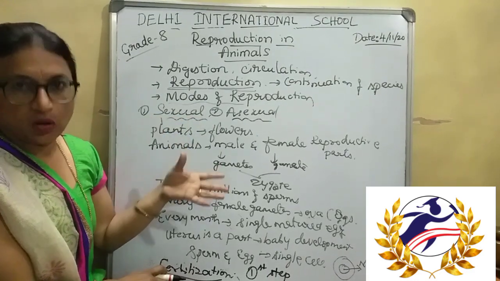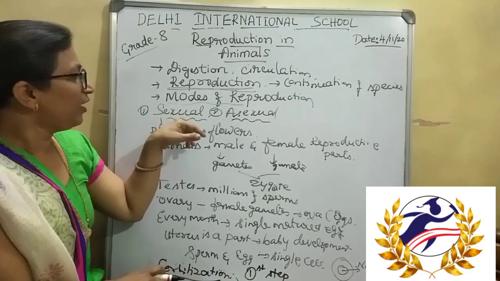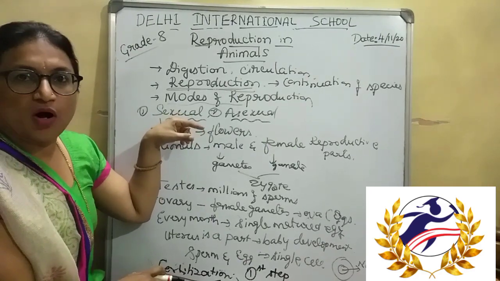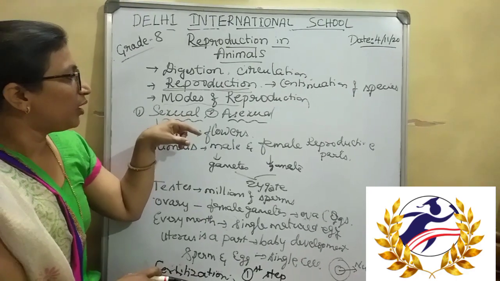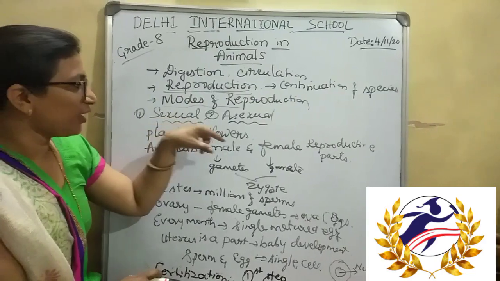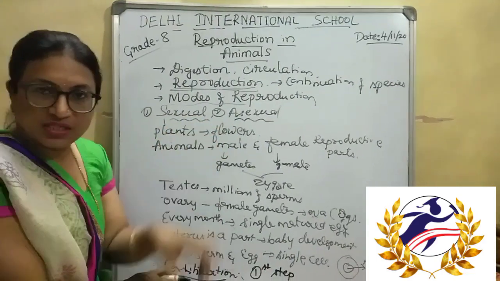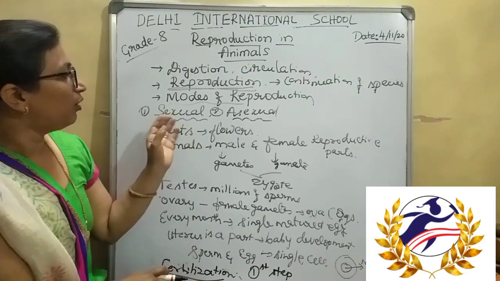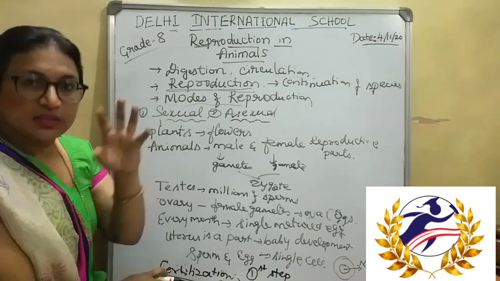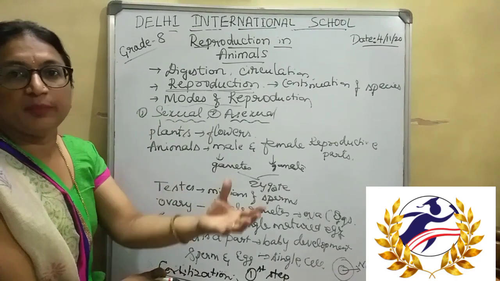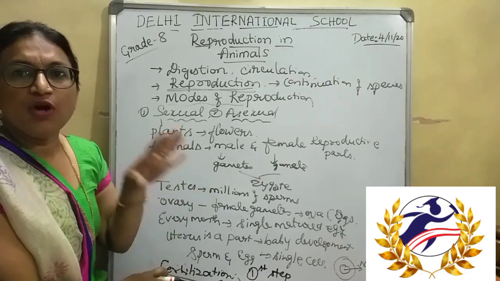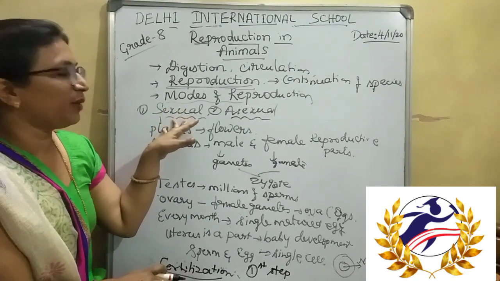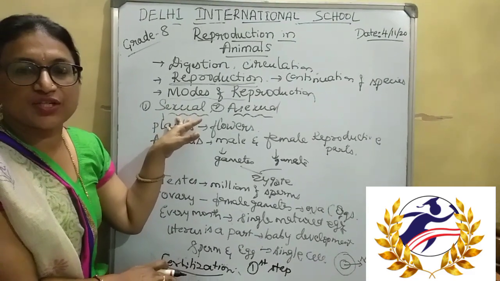In almost all living organisms, both sex organs are involved, that is, the male reproductive system and the female reproductive system. That type of reproduction which takes place in the presence of both male and female reproductive parts is called sexual reproduction.